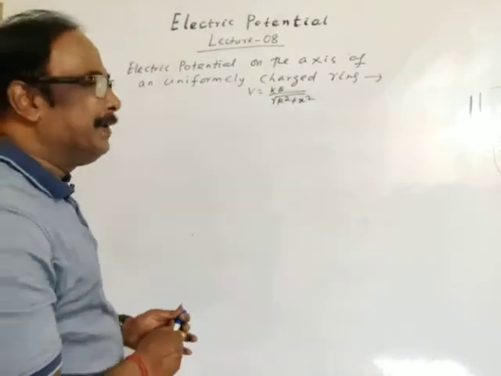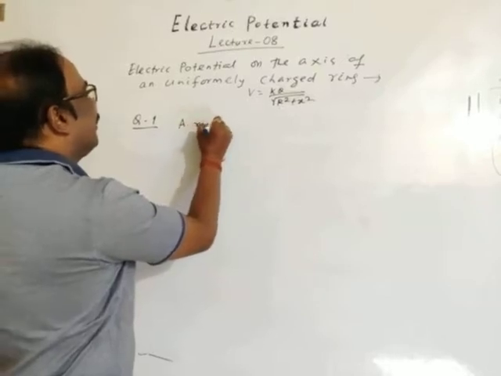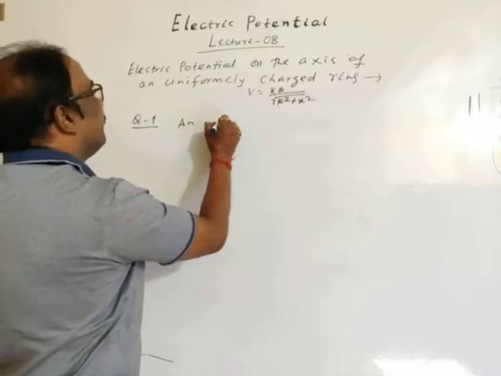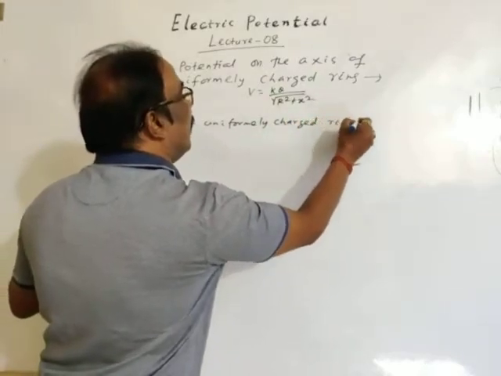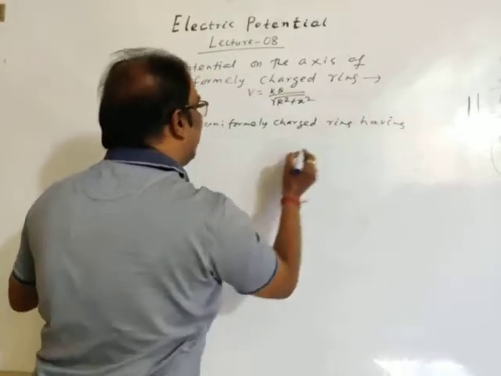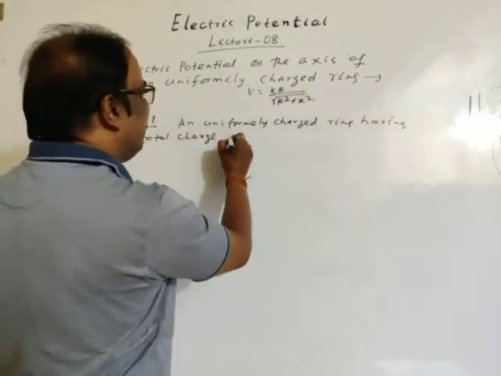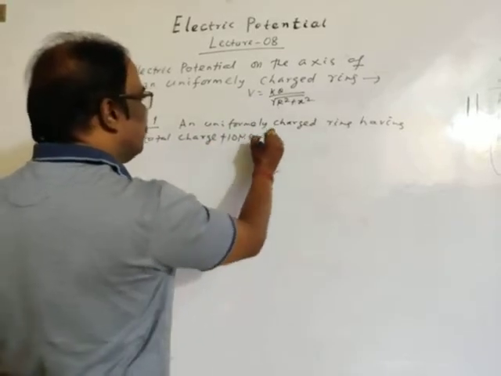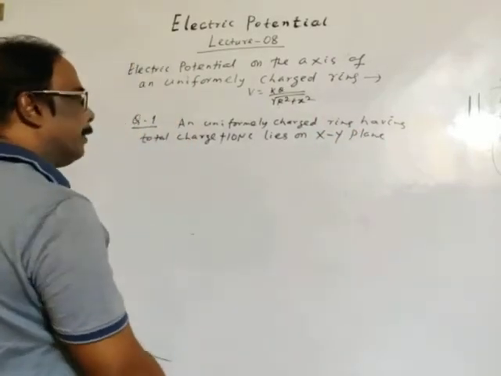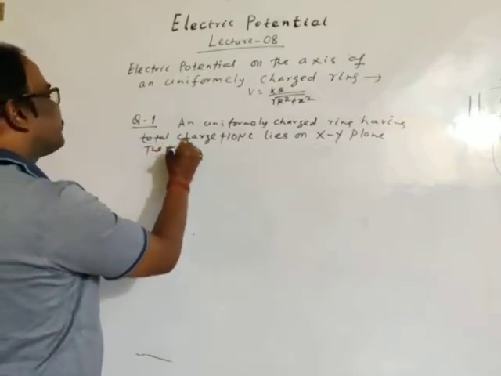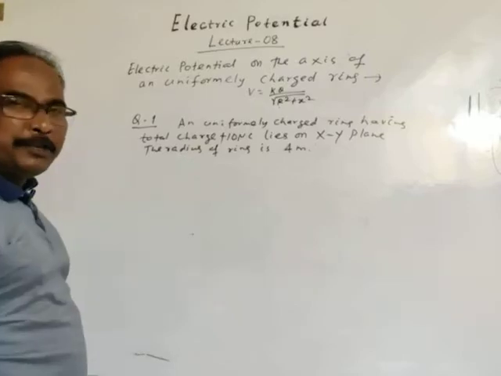Number 1, a uniformly charged ring having total charge, let's take any value, 10 microcoulomb, lies on the xy plane. The radius of the ring is 4 meter.